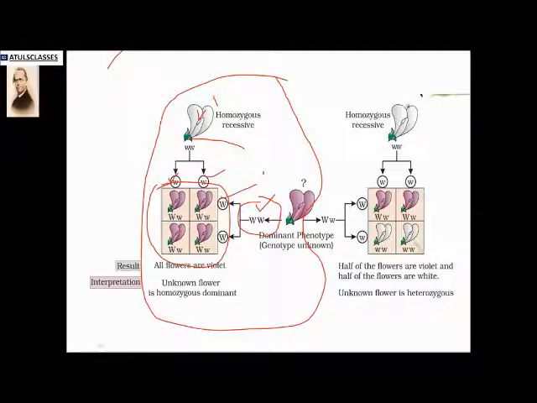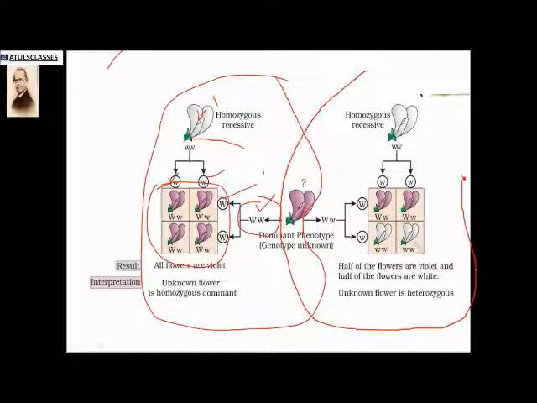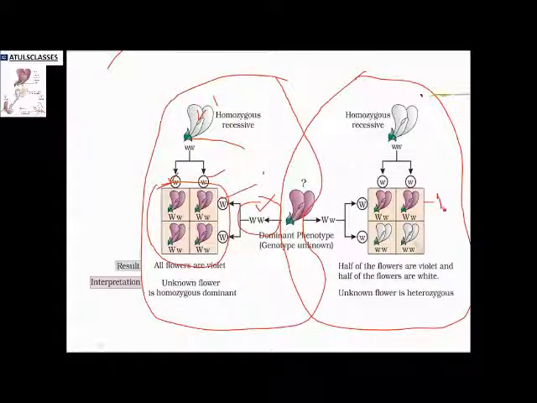This is case number 2. If the resulting plants are in the ratio of 1:1, or 50% are violet and 50% are white, then it means that the plant whose zygosity we want to find out is heterozygous. That's why the results are obtained like this.